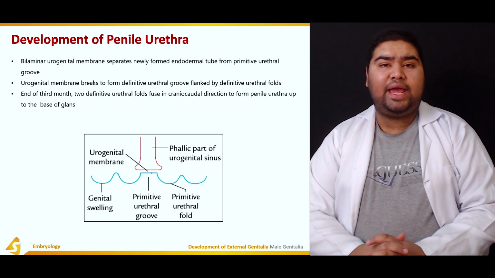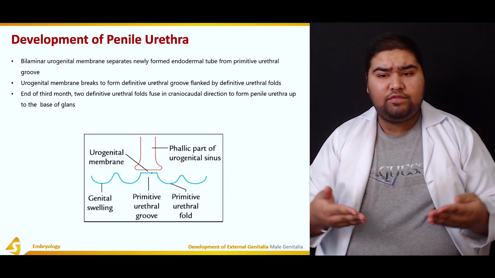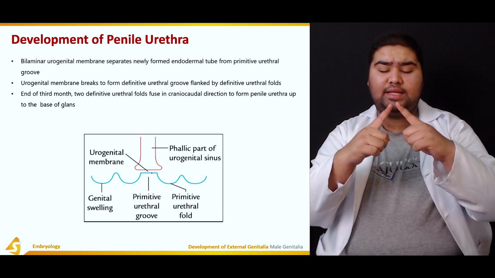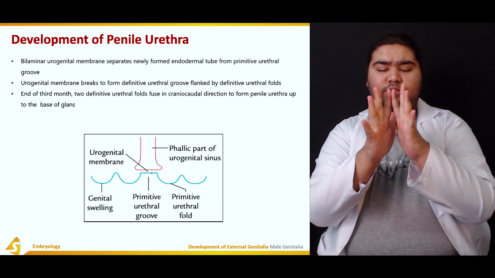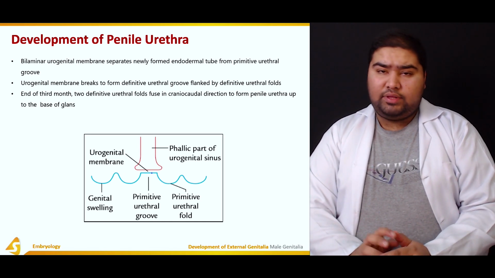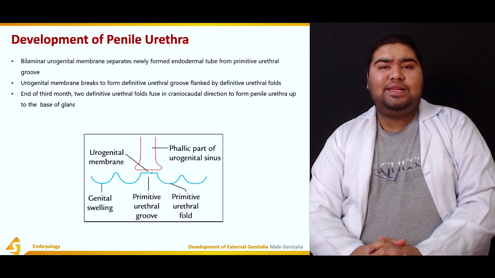So now the end of the third month is occurring. The two definitive urethral folds now fuse with each other in a craniocaudal direction. That is, the fusion begins in the cranial part and then proceeds to the caudal part. This helps in the formation of the penile urethra up to the base of the glans penis.